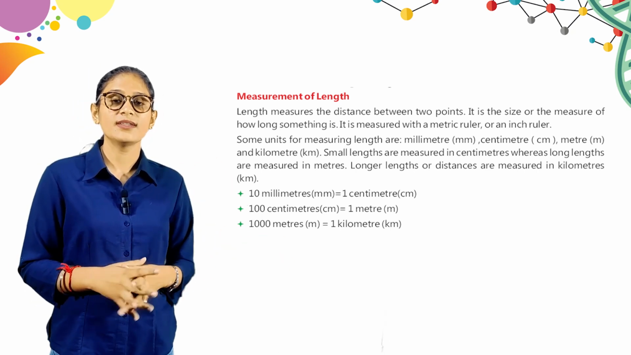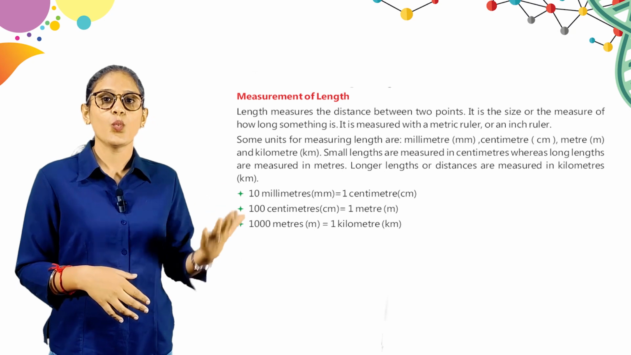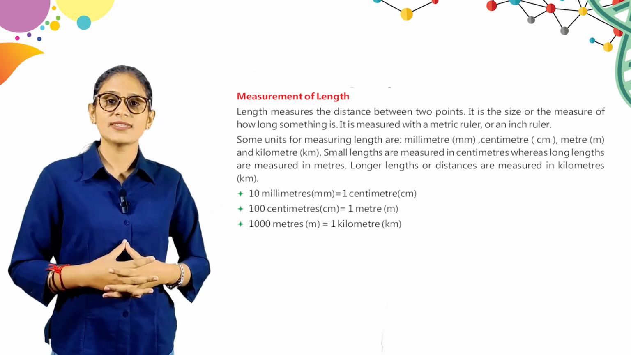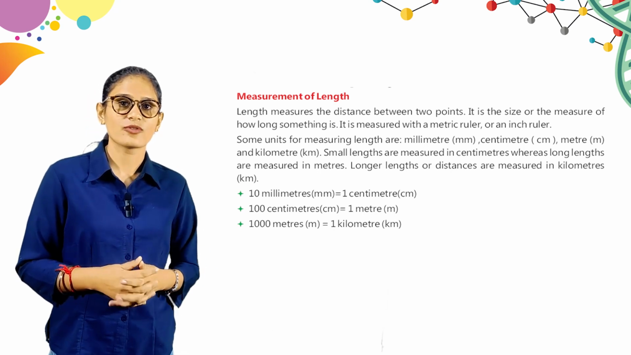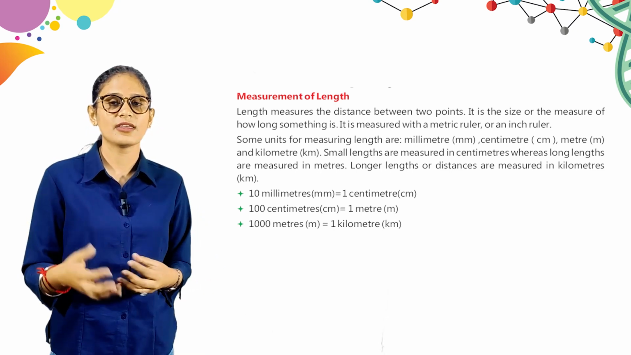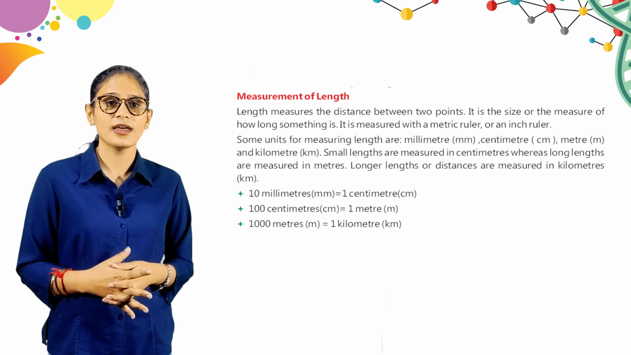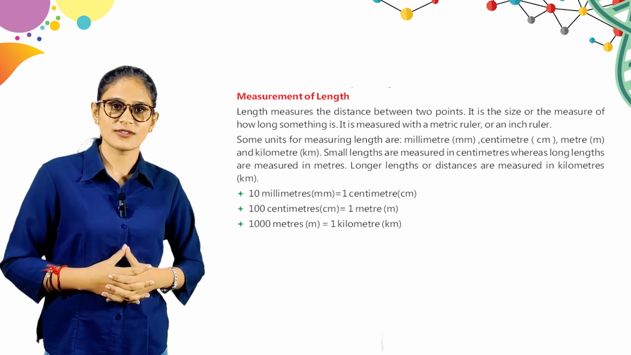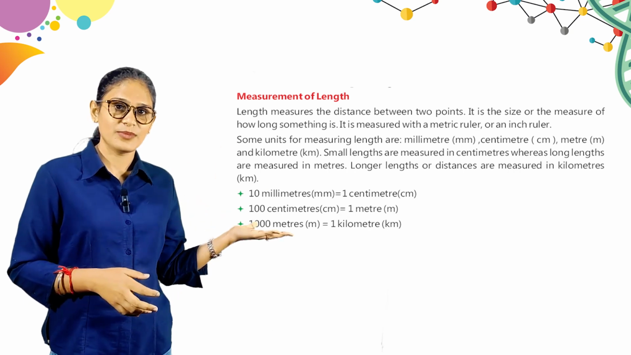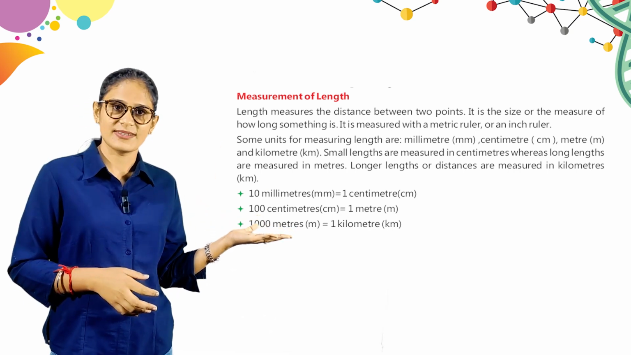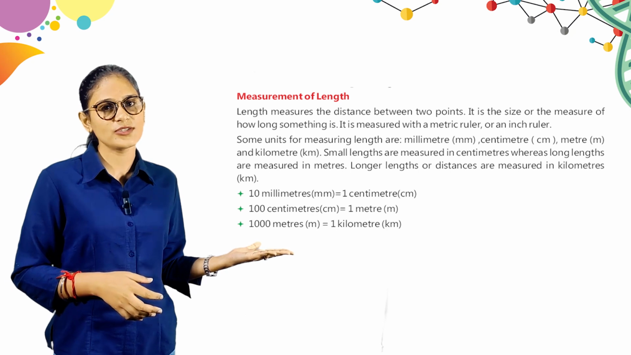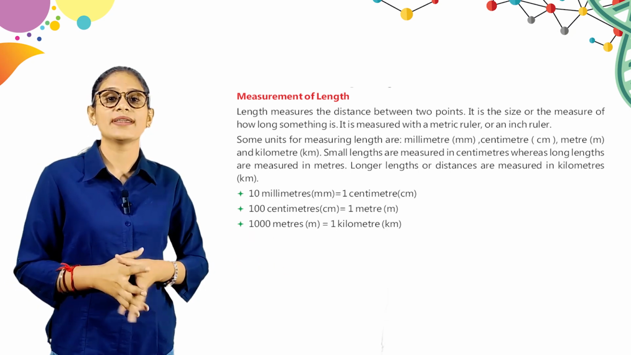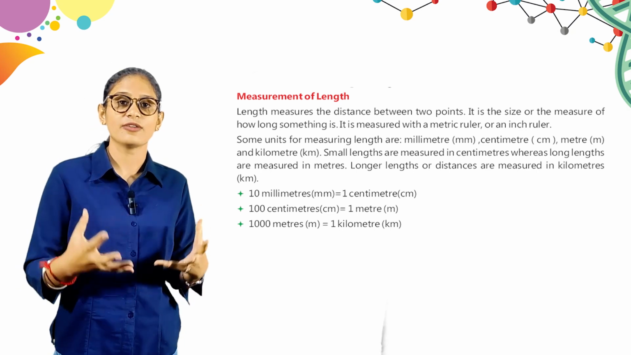Small lengths are measured in centimeter, whereas long lengths are measured in meters. Long lengths and distances are measured in kilometers. So बच्चे जो आपकी small units हैं लेंथ की उसे हम सेंटीमीटर में मेजर करते हैं, और जो थोड़ा लॉन्ग लेंथ है उन्हें मीटर्स में, और जो डिस्टेंस होती है उसको किलोमीटर्स में. Here is 10 millimeter is equals to 1 centimeter. 100 centimeter is equals to 1 meter, and 1000 meters is equals to 1 kilometer. Okay, these are the units.